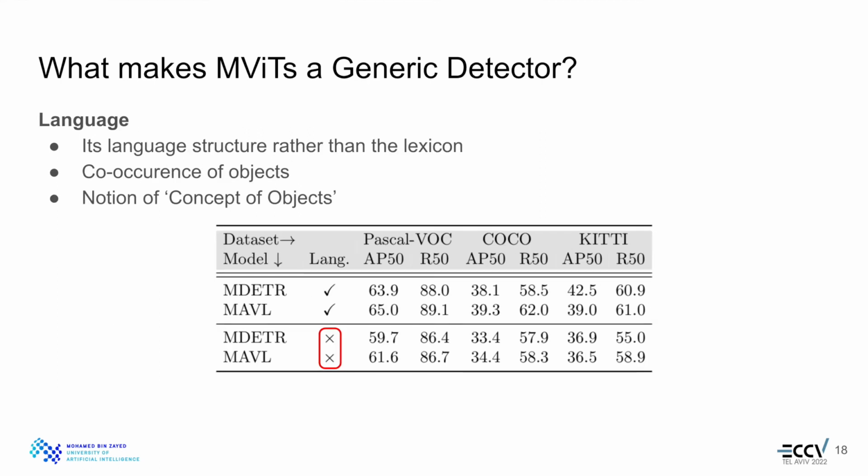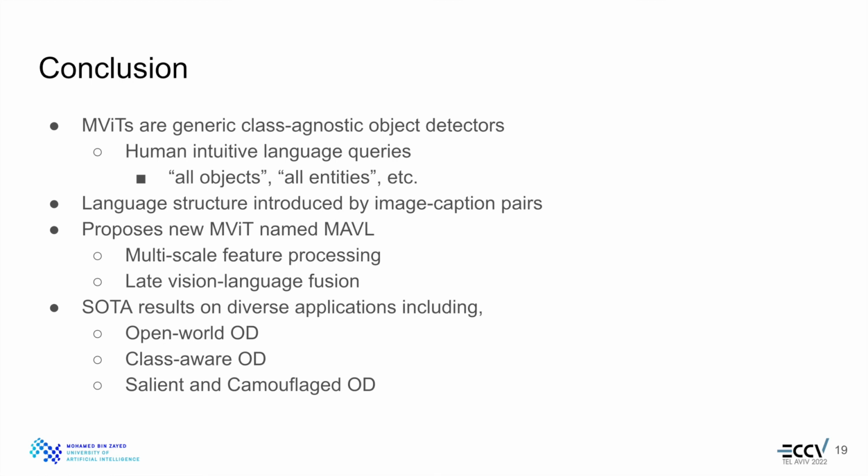However, through a series of systematic experiments, we find that it is the language skeleton or structure rather than the lexicon itself that defines this strong understanding of generic object definition within MViT models. In conclusion, we demonstrate state-of-the-art performance of pre-trained MViTs towards class-agnostic object detection via a set of human-understandable natural language queries. We show the benefits of such class-agnostic object detection on various downstream applications and analyze the factors that majorly contribute to the improved performance of MViTs.